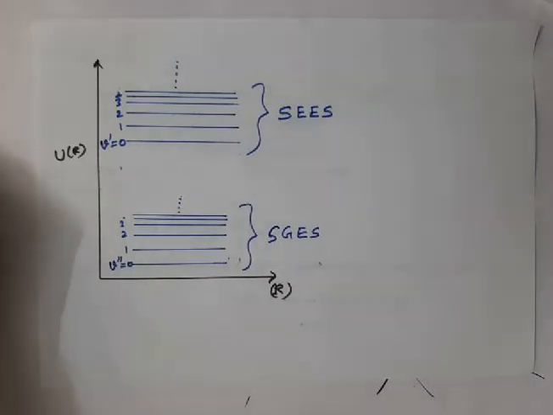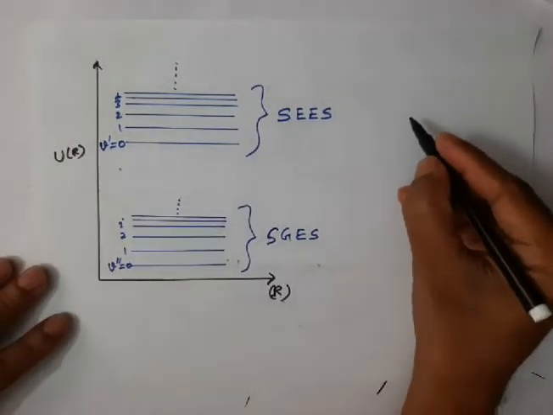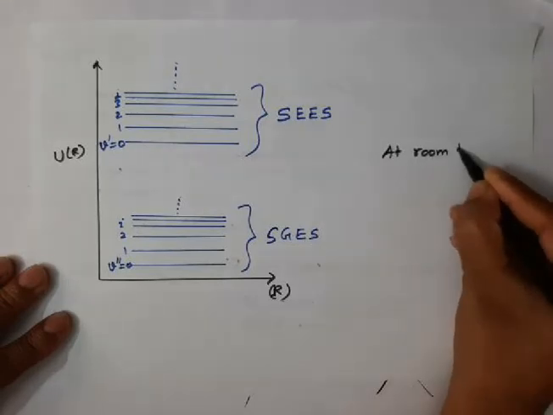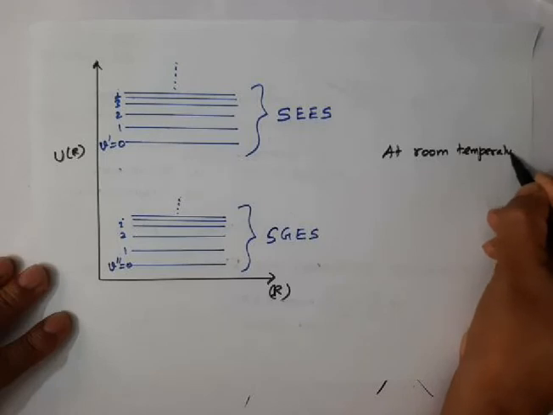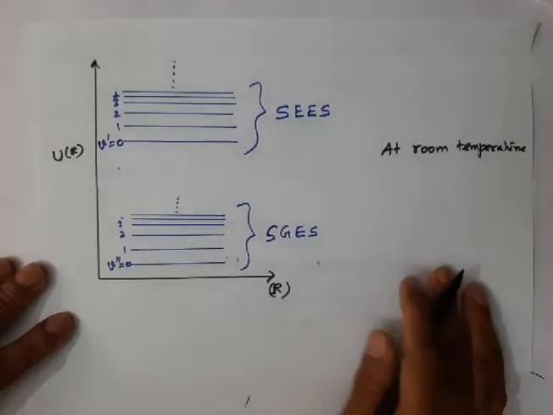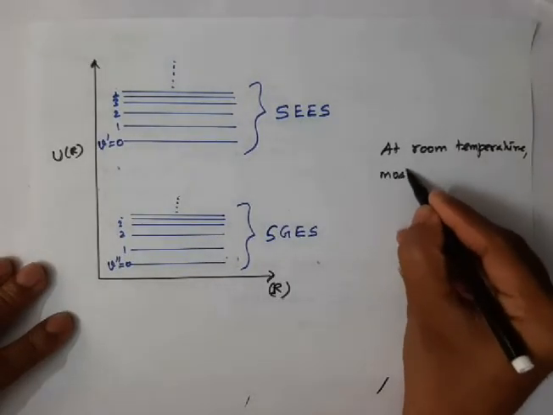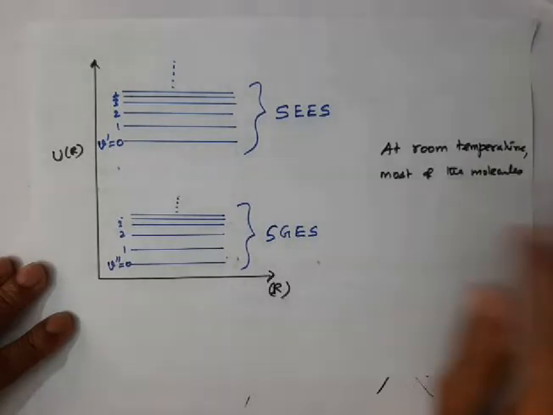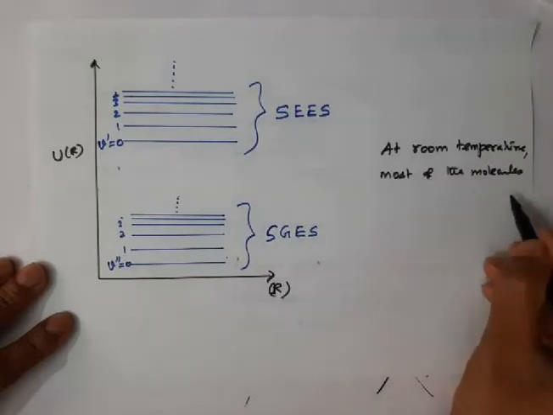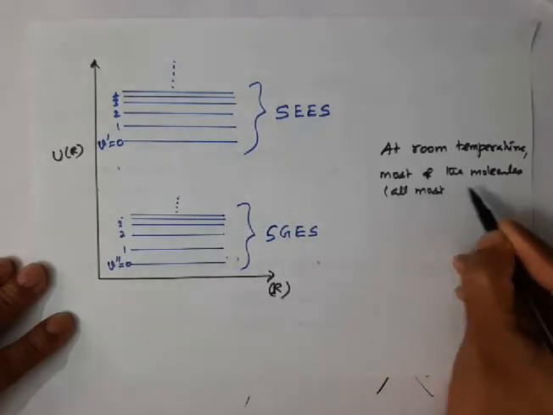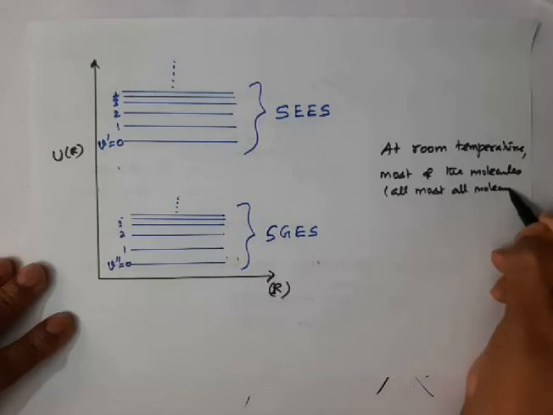Now listen, at room temperature, we know that most of the molecules, almost all molecules we can say, exist in the ground electronic state.